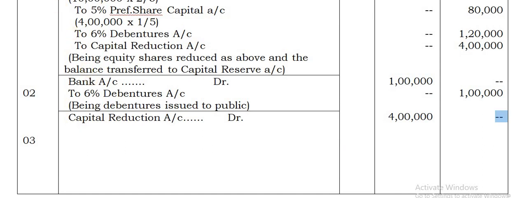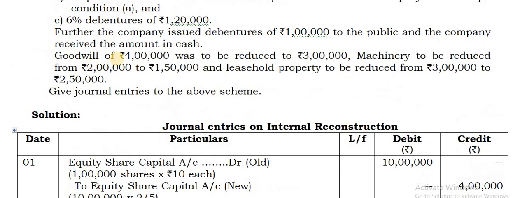Okay. Of all the items here, you can find goodwill is there. Goodwill amount, how much is that? 4 lakhs. Then apart from that, plant and machinery is there to be written off. How much is that? 3 lakhs. I'm sorry. Goodwill 4 lakhs was to be reduced to 3 lakhs. So 4 minus 3, the balance you will be getting is 1 lakh.